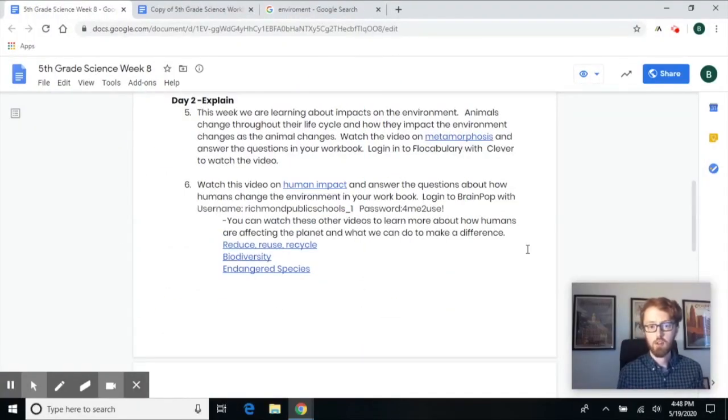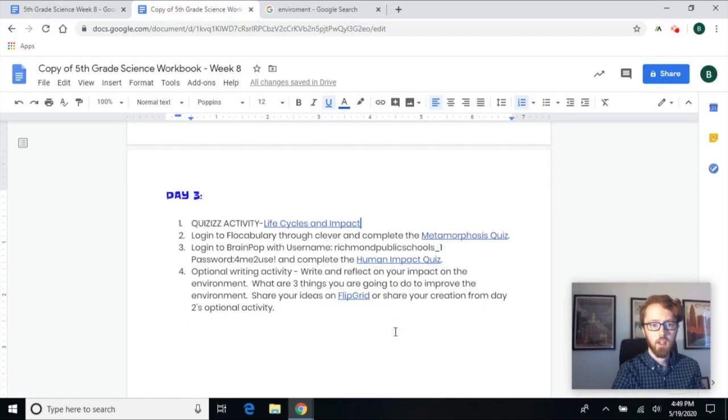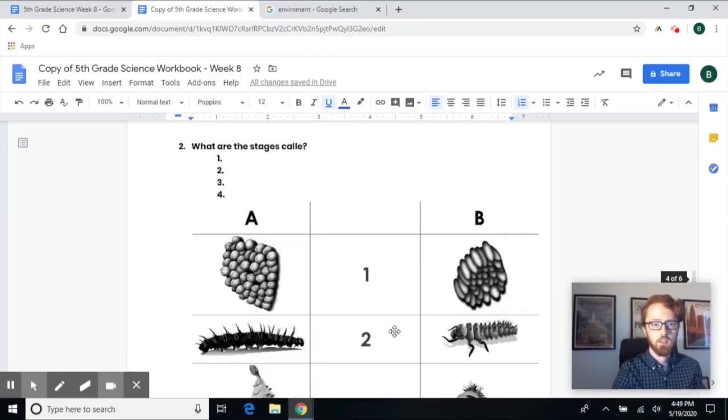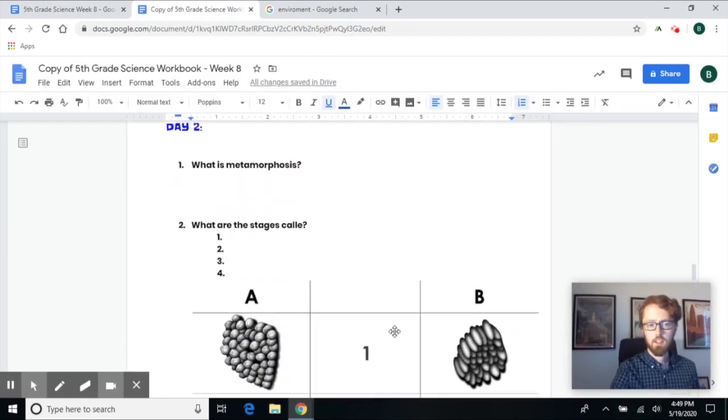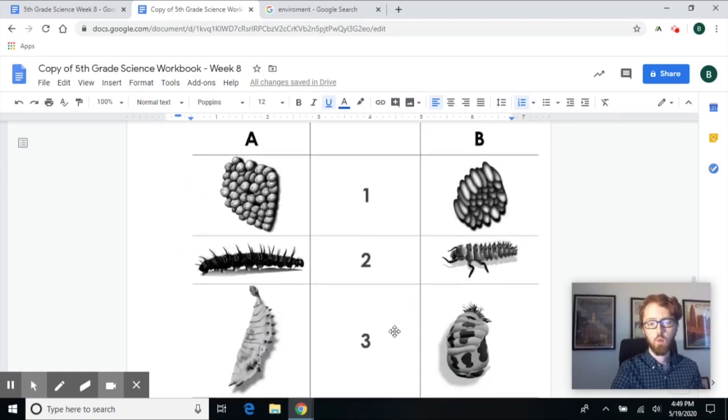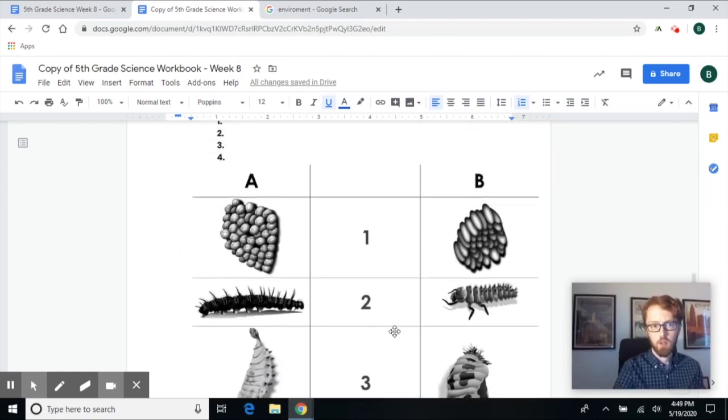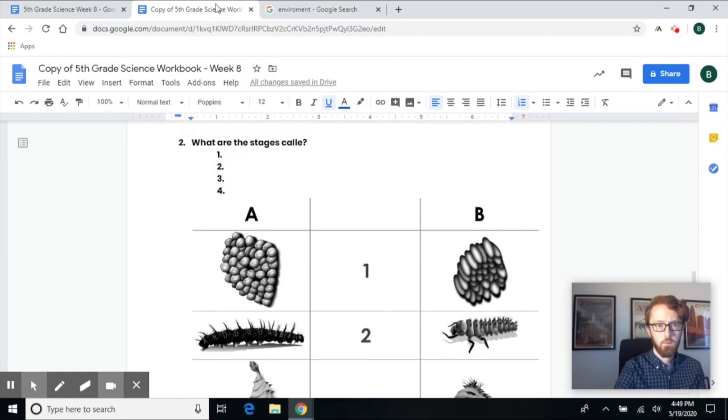Animals change throughout their life cycle, and how they impact their environment also changes. To start, we're going to learn about how some specific animals change throughout their life cycle. Remember to open up your workbook that you had yesterday and scroll down to day 2. It's asking what is metamorphosis and then what are these stages. Hopefully we'll learn as we watch this video.